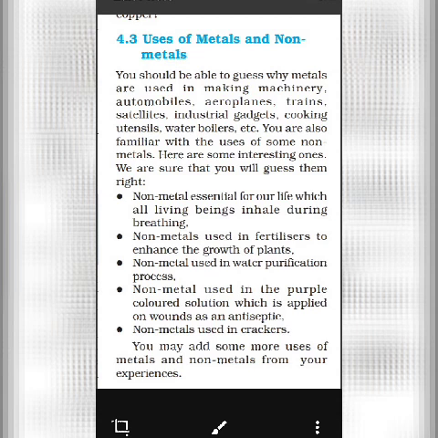Non-metal used in the water purification process, which is used to purify water and kill the germs, is chlorine. The non-metal used in a colored solution which is applied on wounds as an antiseptic. Which non-metal is used as an antiseptic? It is betadine and iodine solution. So iodine is the non-metal which is used. Non-metal used in crackers. Which non-metal is used in crackers? It is phosphorus. Apart from this, there are various other uses of non-metals.